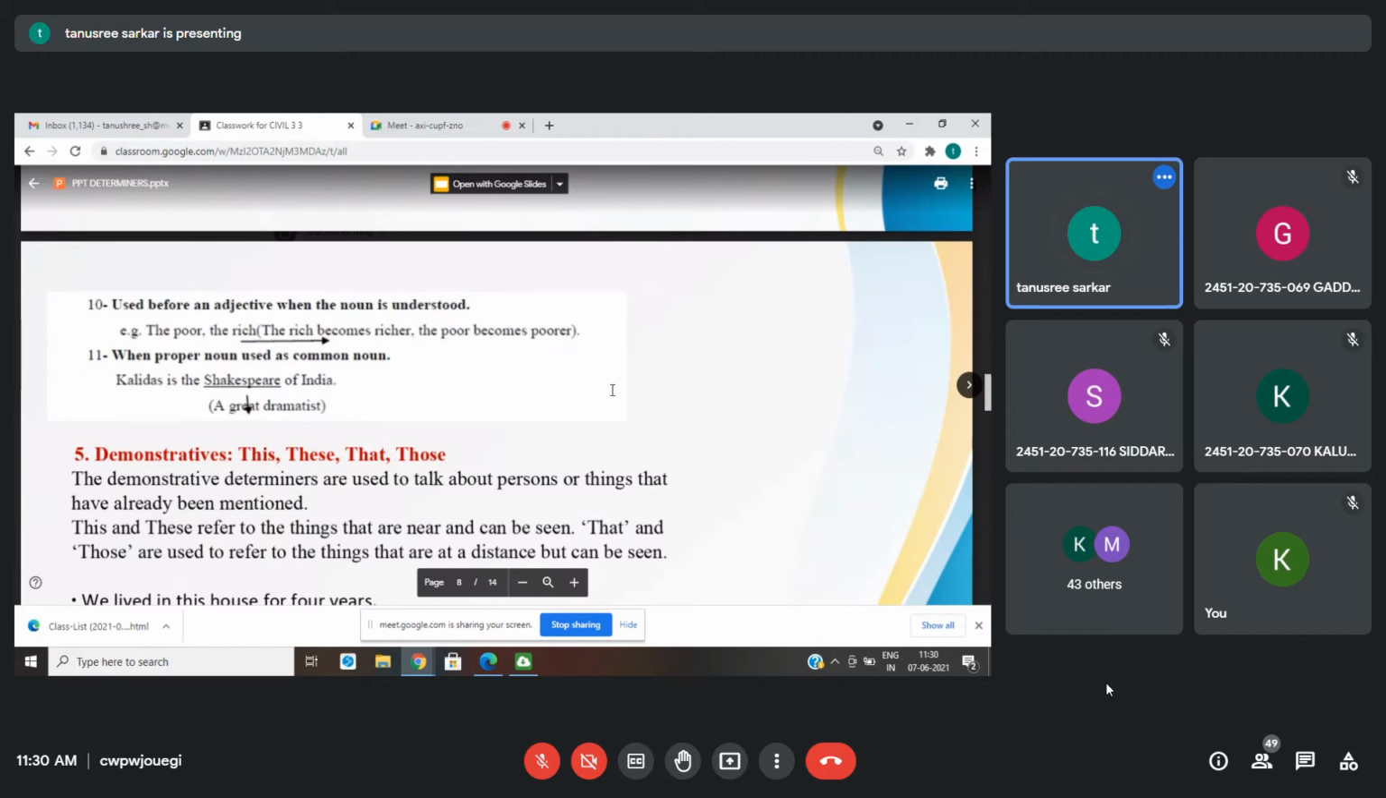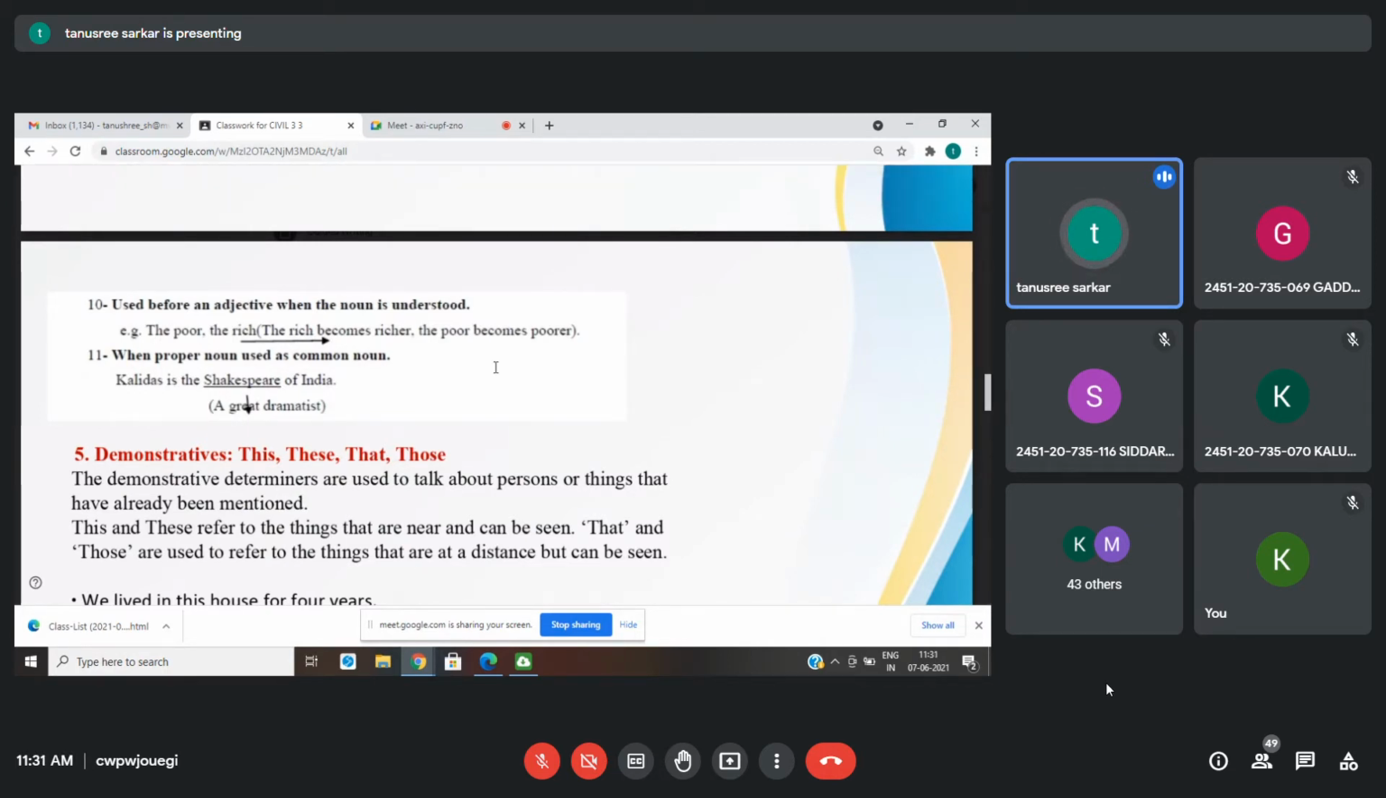So, which simply means that when I say "the poor," it means that entire community I'm talking about, not one person. But if I say "a poor man always starves," then it is a particular poor man. Okay, so that is the difference. When a proper noun is used as a common noun, that time also we make use of "the."